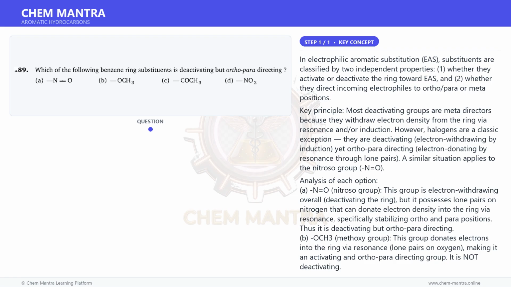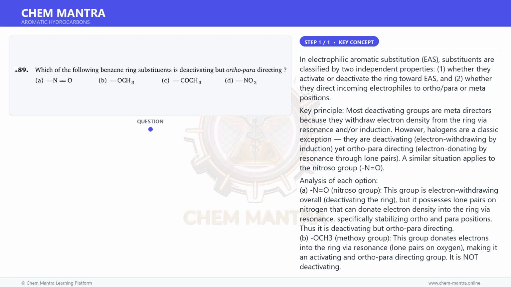Key principle: most deactivating groups are meta-directors because they withdraw electron density from the ring via resonance and/or induction. However, halogens are a classic exception. They are deactivating, electron withdrawing by induction, yet ortho-para directing, electron donating by resonance through lone pairs. A similar situation applies to the nitroso group, N=O.